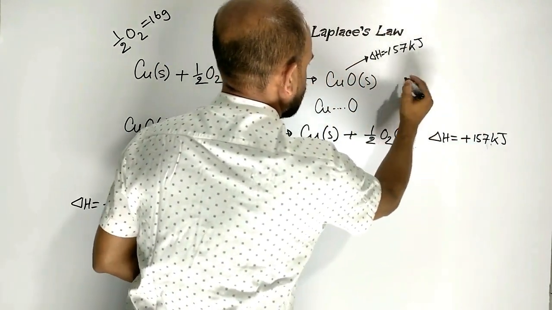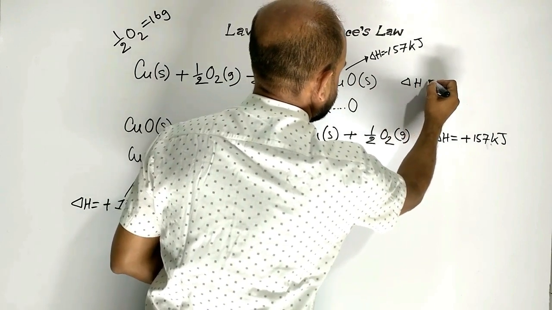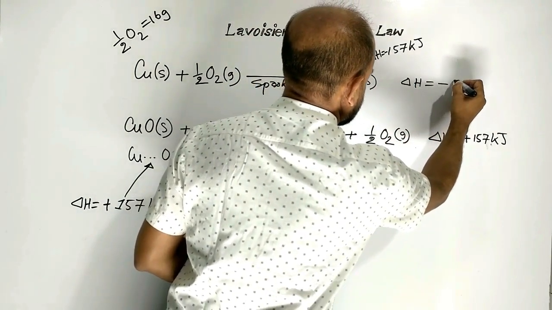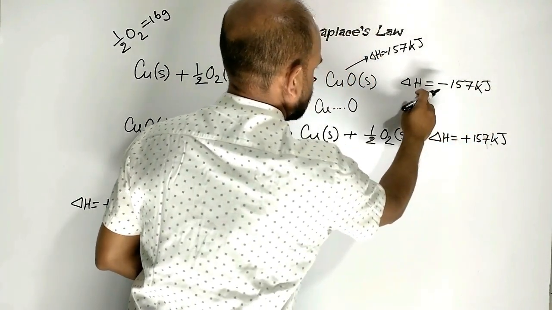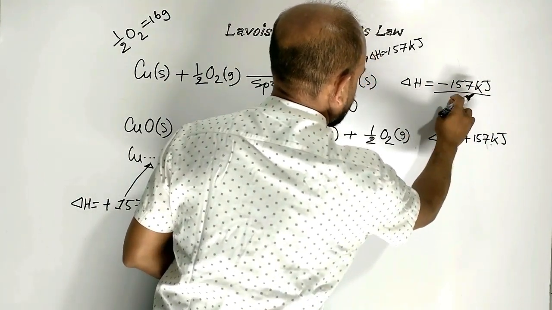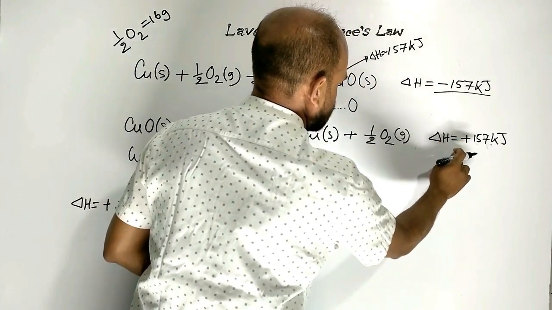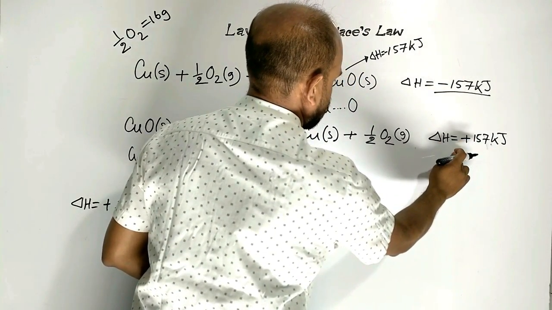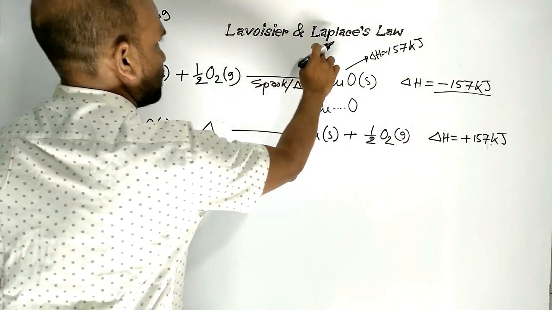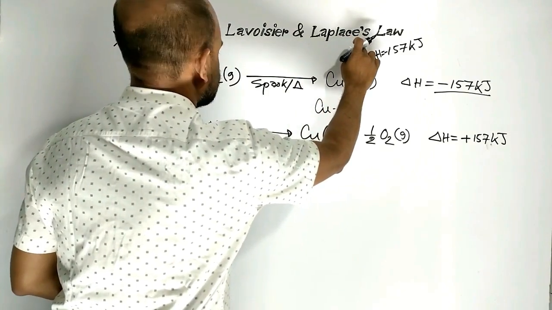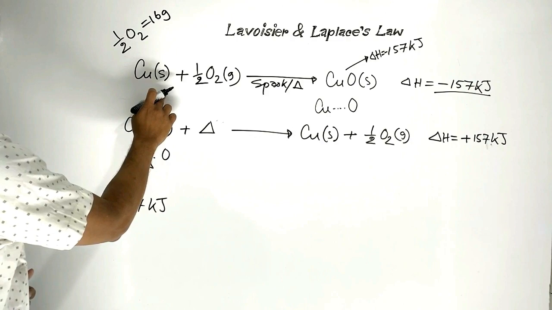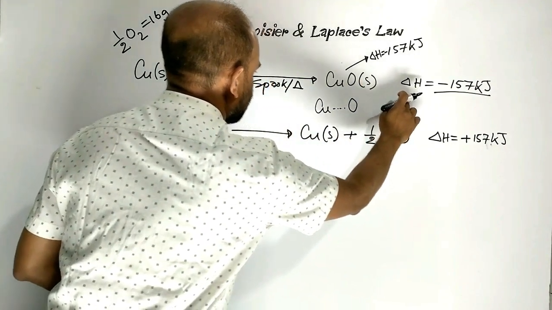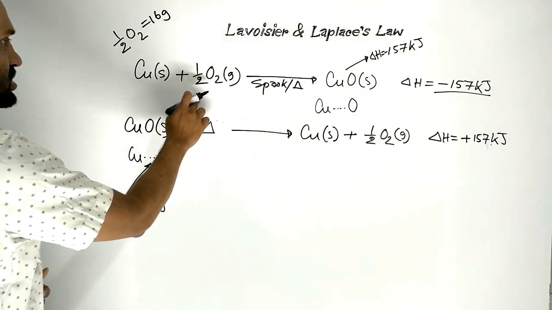Here heat change is minus 157 kilojoule. This is a kind of exothermic reaction. This is endothermic reaction.